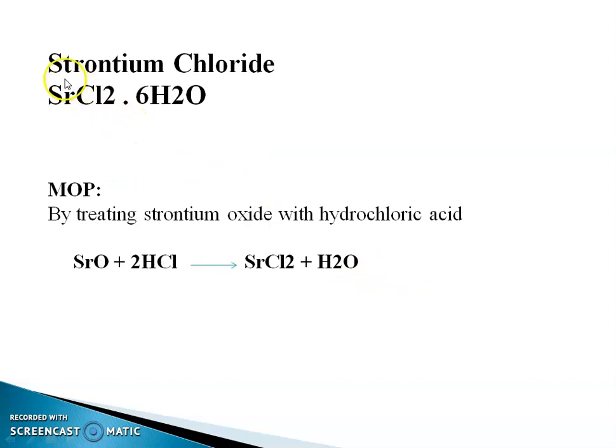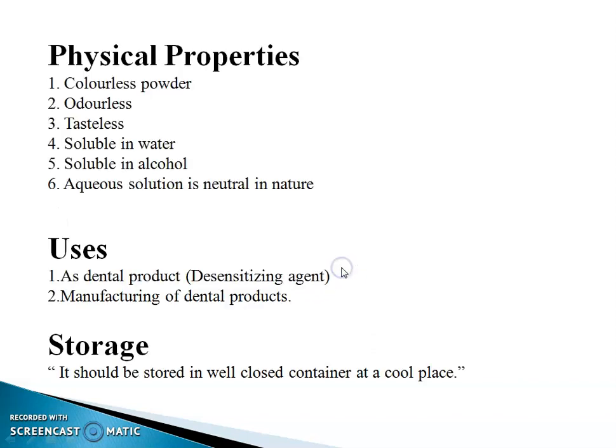Next example is strontium chloride, SrCl2·6H2O. Method of preparation: by treating strontium oxide with hydrochloric acid. Strontium oxide SrO plus 2 molecules of HCl gives strontium chloride and water molecule.